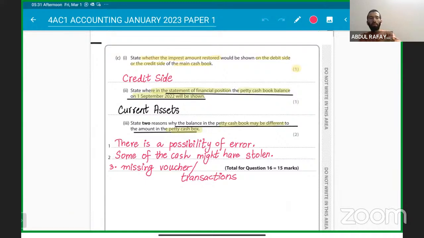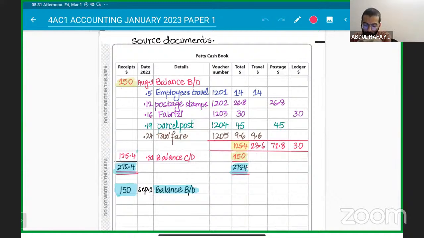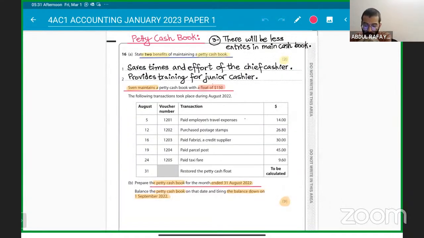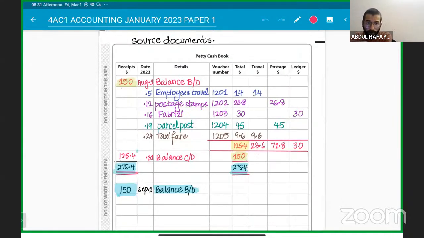Okay, got this clear? There's a possibility. Yes, sir. Any questions in this? Any problem in the theory? Sure. Any questions about the petty cash book? Any concerns still? If you are struggling with this, we can talk about it. Let me know. Got this right?